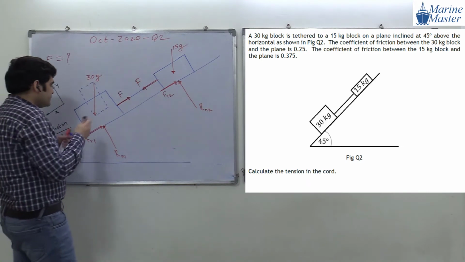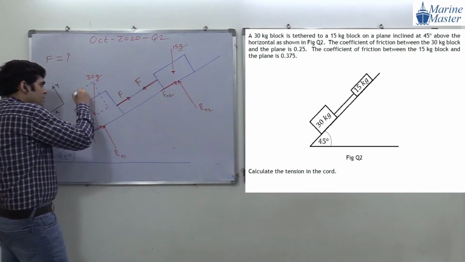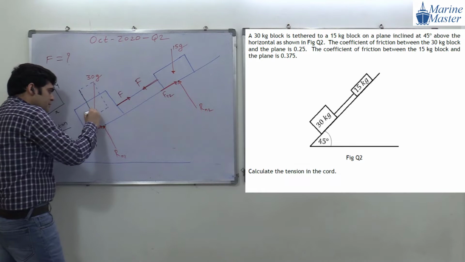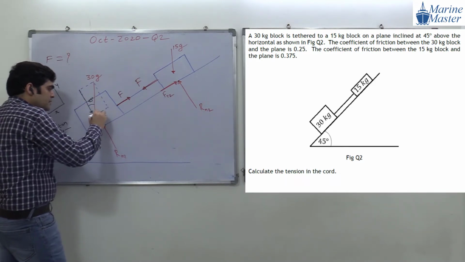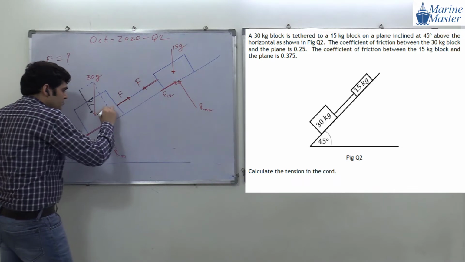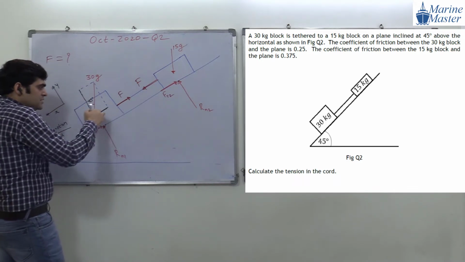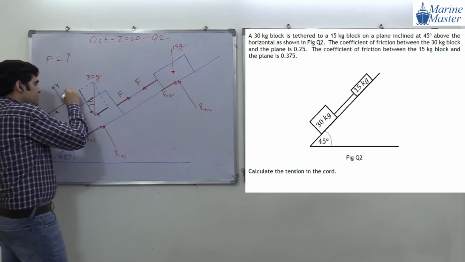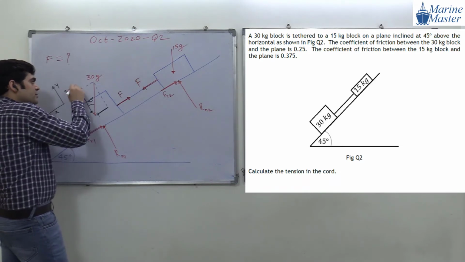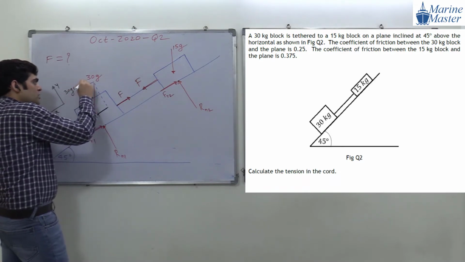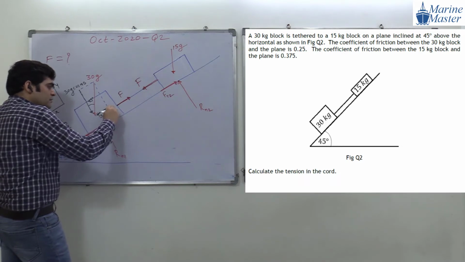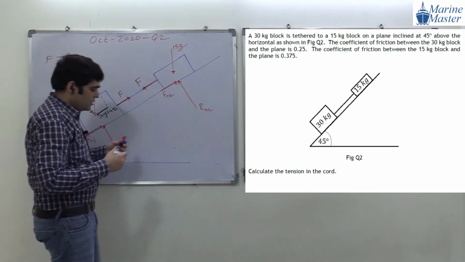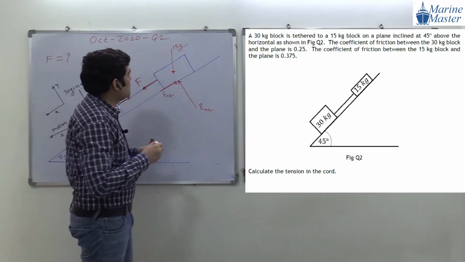So here, try to see the scenario, everyone. So this angle will be what? 45 degree. So this is one component, this is another component. What about this component, guys? 30G cos 45, and this is 30G what? Sin 45. The same scenario will be here also with 15G.